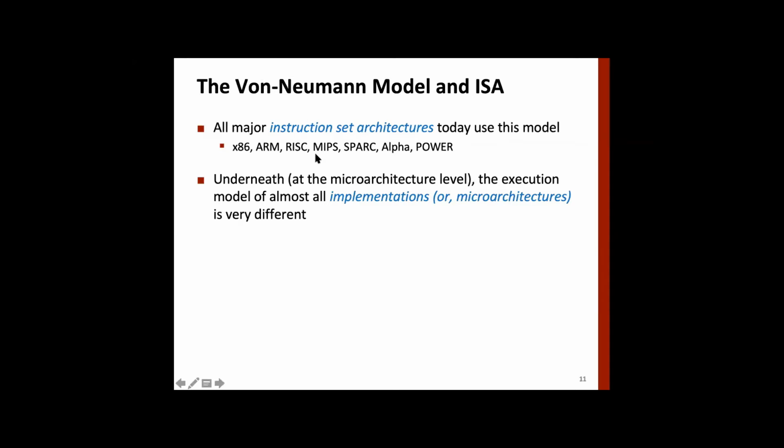Okay, all these ISAs we know because programmers need to program. We know the instruction set, but below that, what is happening is a black box to all of us, right? So none of these companies have exposed their implementations, except for RISC-V, which is coming up now with open implementations. Is it clear to you?